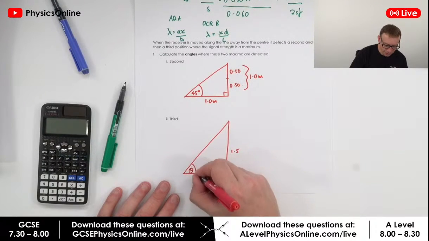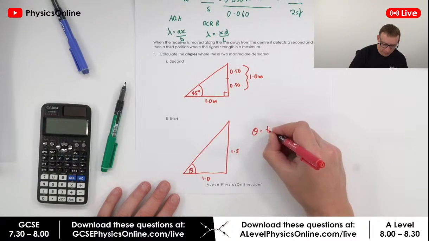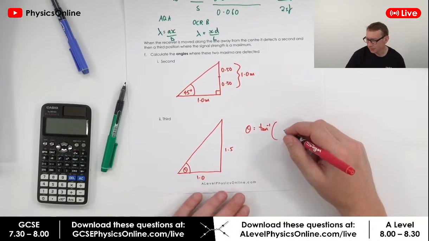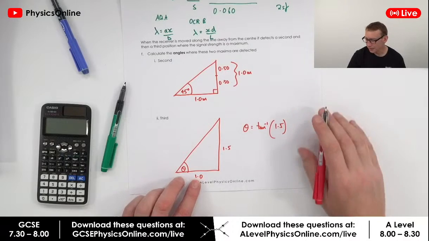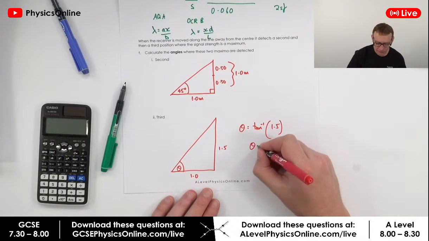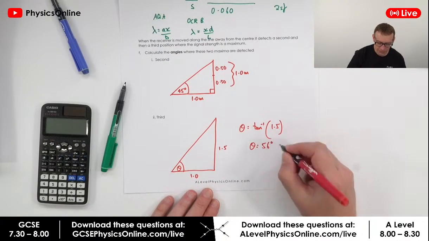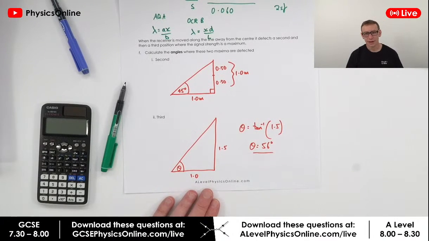And now to work out the angle theta, theta is going to be equal to inverse tan of 1.5 over 1, which is just 1.5. And if you put that into your calculator, we find that theta is equal to 56 degrees. Okay, so there we go.